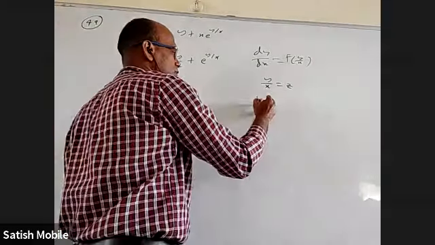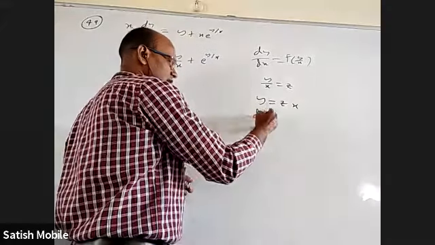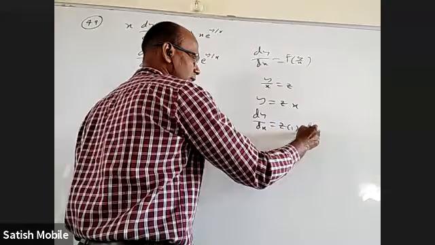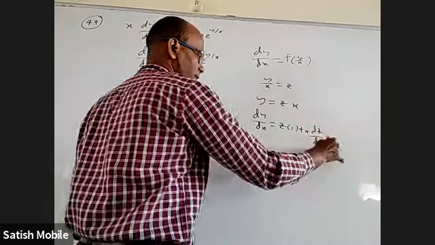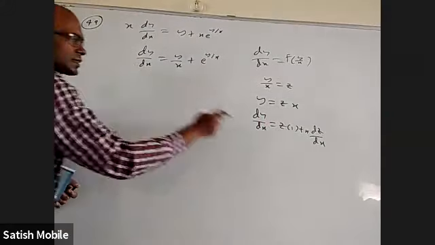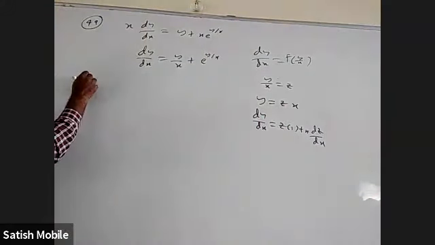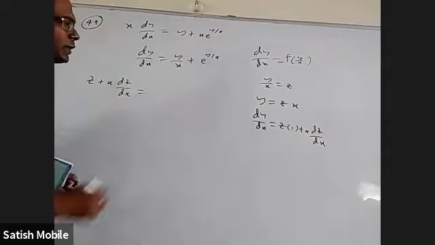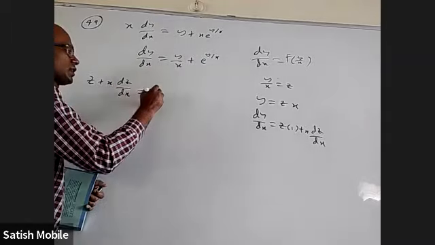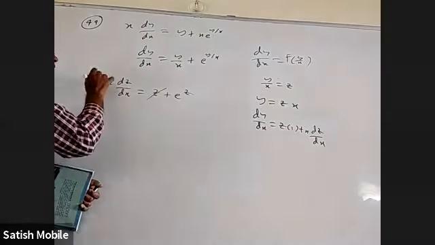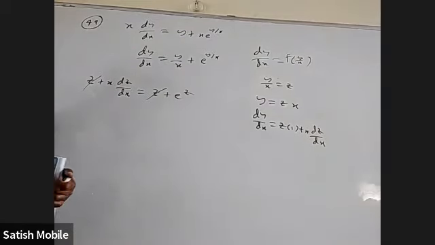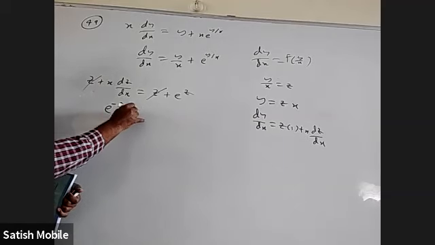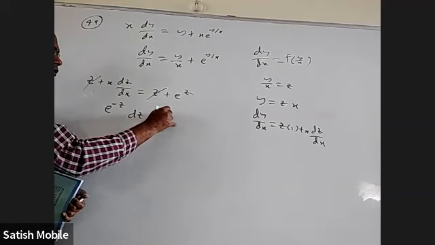So y is equal to zx. dy by dx is equal to z into the derivative of x, which is 1, plus x into the derivative of z, which is dz by dx. So wherever dy by dx is there, I'm going to write z plus x dz by dx. And the whole right side will be converted into z: z plus e power z. Now z will cancel, and what I get will be variable separable. I'll bring this here and get e power minus z dz is equal to dx by x.